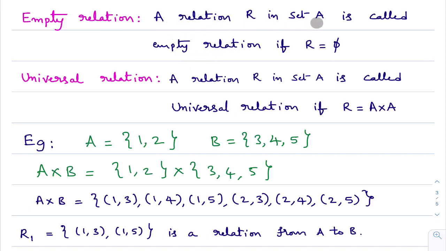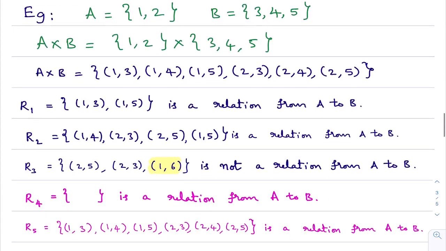A relation R on set A. R is a relation on set A means it is a relation from A to A. A relation R in set A is called an empty relation when this R is an empty set. Okay. However, I'll go through this example quickly.